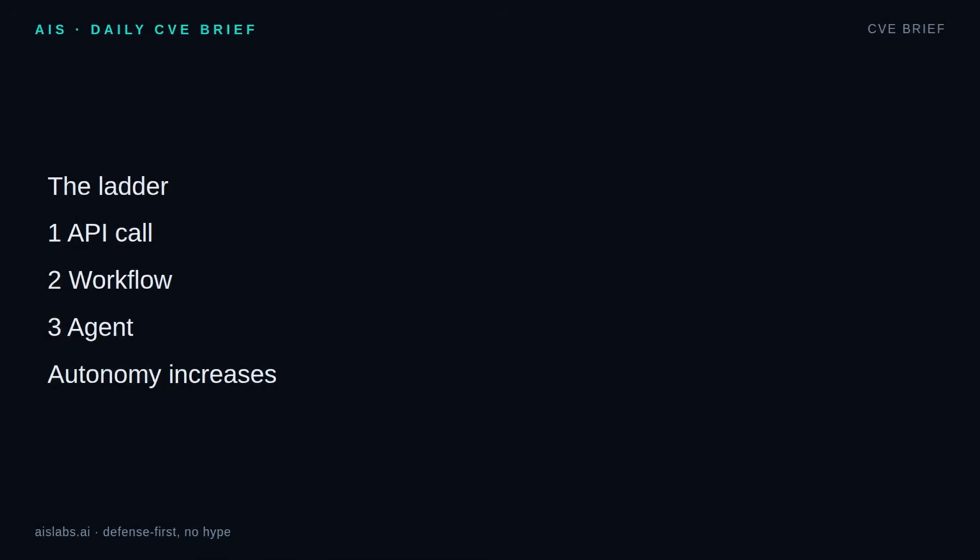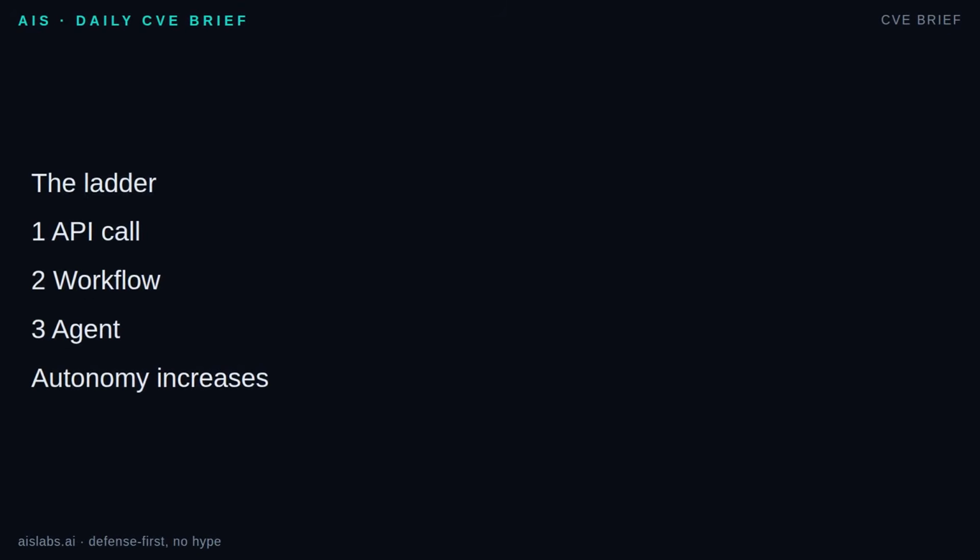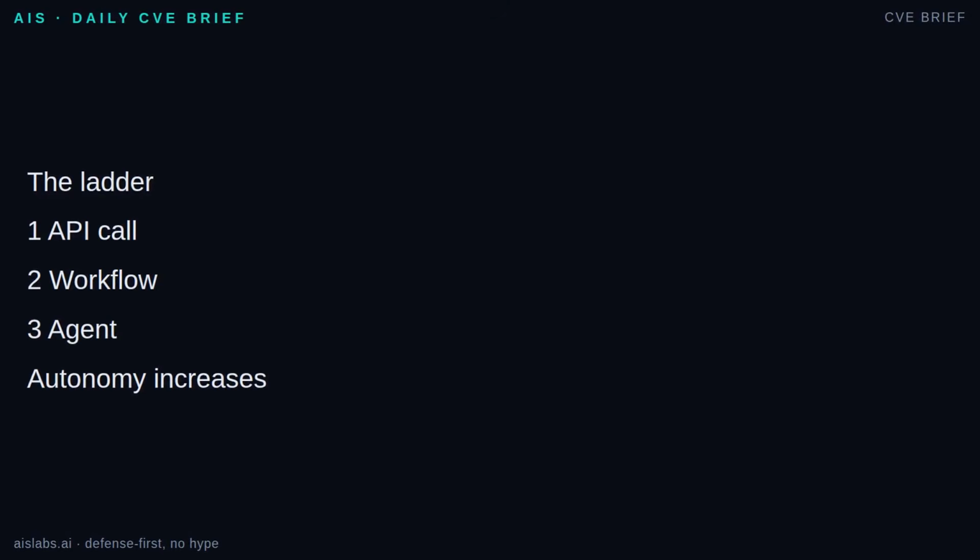Here is the clean mental model for this whole series. One API call, workflow, agent. It is a ladder, not a leap. A single call asks the model for one response. A workflow has predefined steps: classify, then retrieve, then draft, then validate. The model may help inside steps, but your code owns the path. An agent is different. It can decide the next step based on the current state. That freedom is powerful, but it is also where loops, cost spikes, and weird behavior appear.